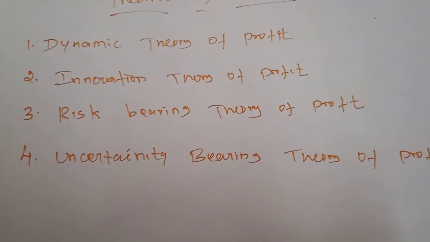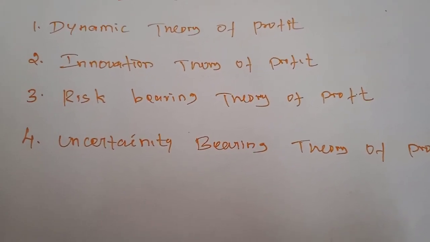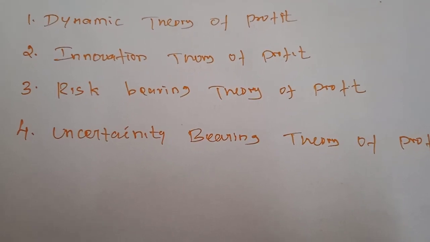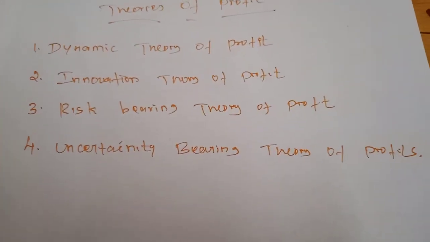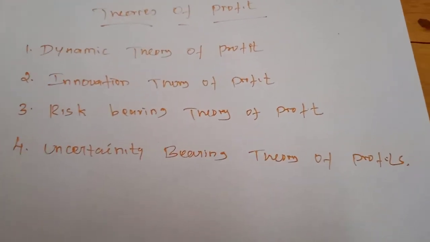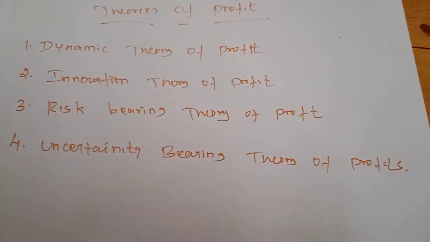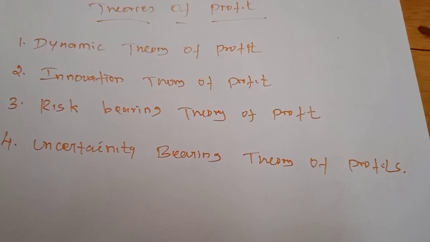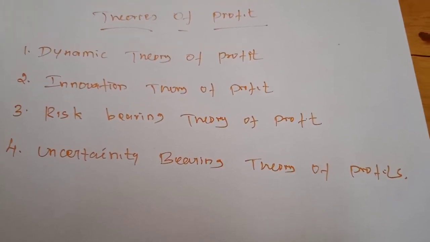If the entrepreneur can guard himself and bear the uncertainty risks himself, he will have the chance of making the profit.